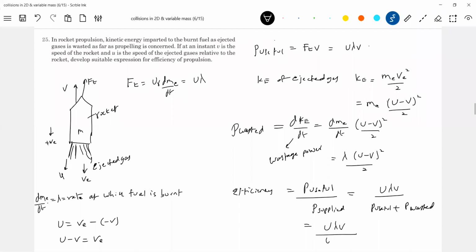So substitute this u, lambda v, and lambda (u minus v) whole square by 2. Solving this, we will get the answer 2uv by (u square plus v square). So this is the efficiency of the rocket. Efficiency we will put a symbol eta.